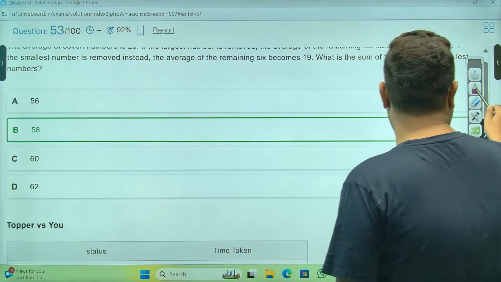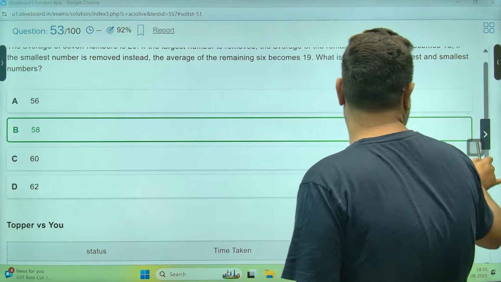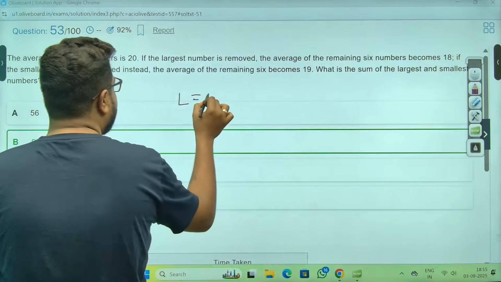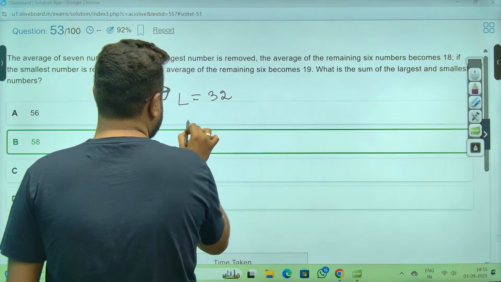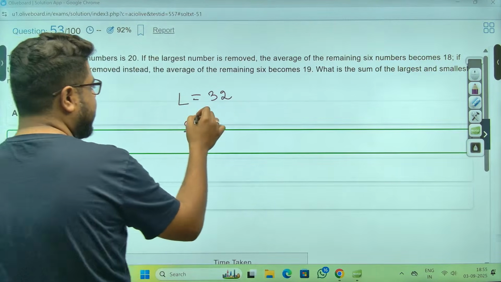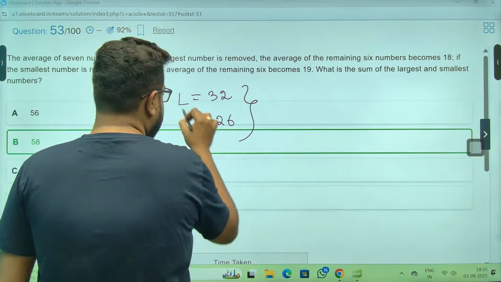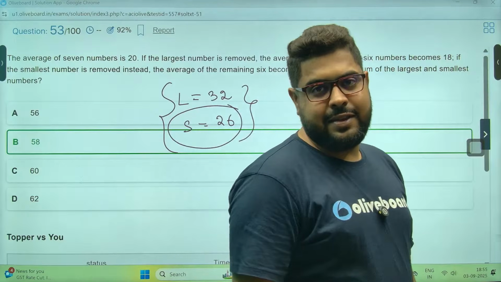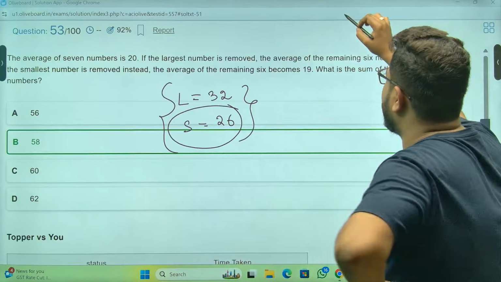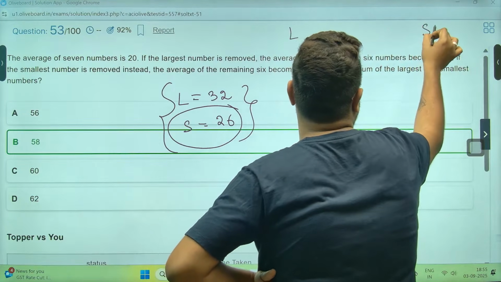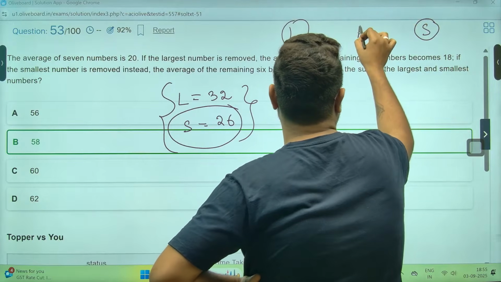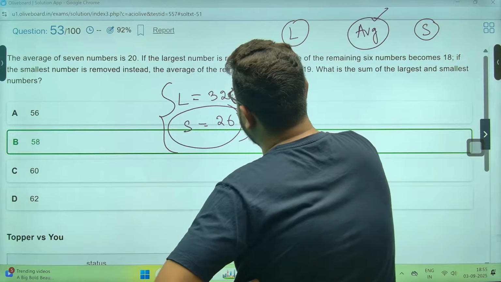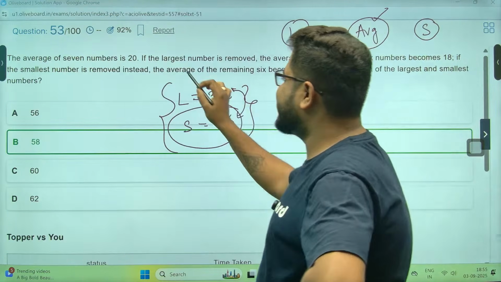Now, why I'm saying it is absolutely wrong? Largest number we got was 32, I guess, right? And the smallest number we got was 26. Now, if this is the smallest number, how can we have average 20? Sir, the basic rule of average: it will always lie between largest and smallest. So average has to be somewhere between 26 and 32. Average can never be 20.